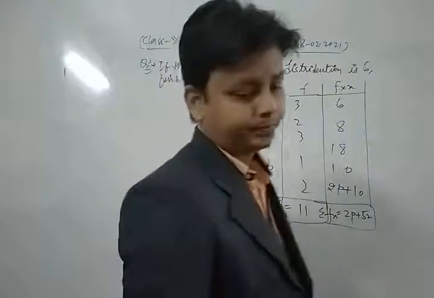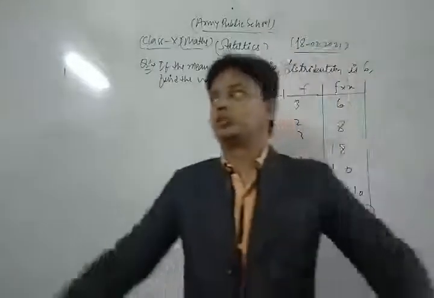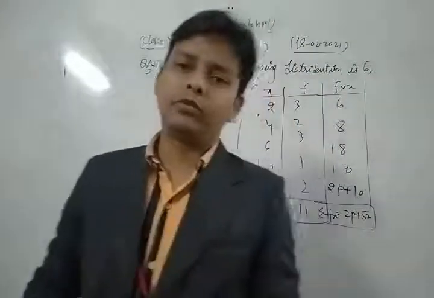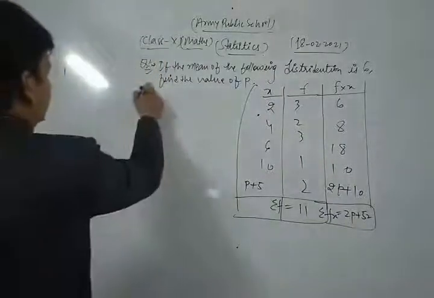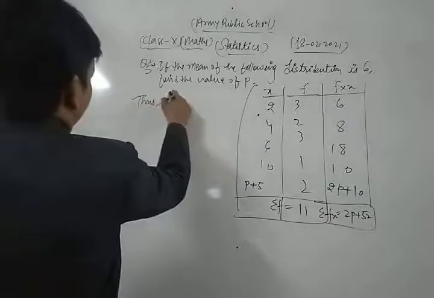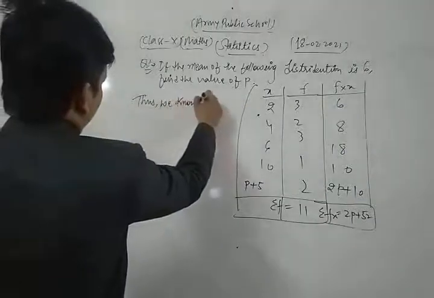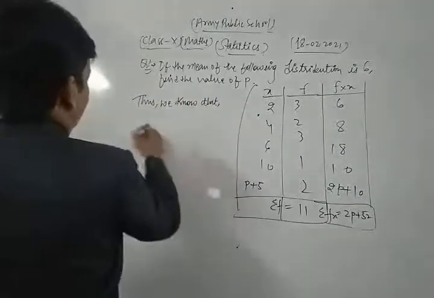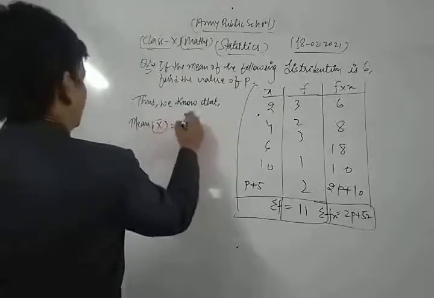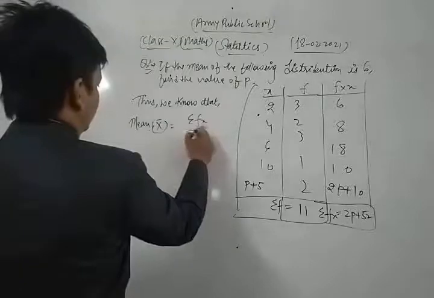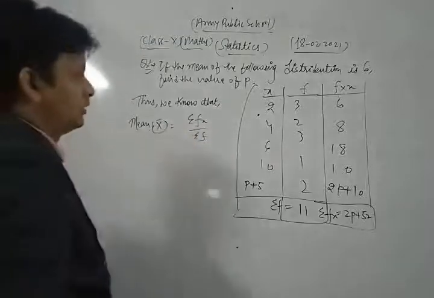Now, dear student, we know the formula for mean in direct method. The mean x bar is equal to sigma f into x upon sigma f.